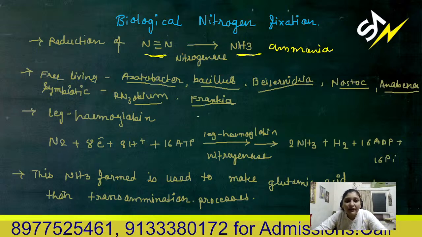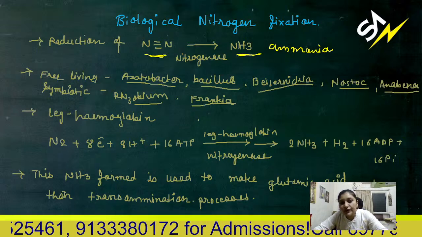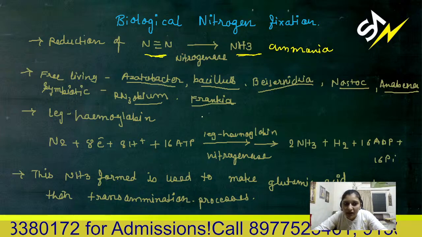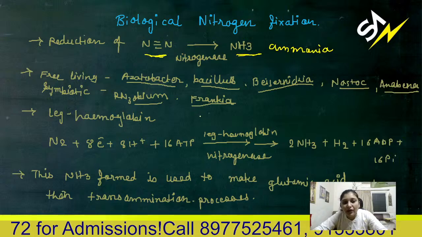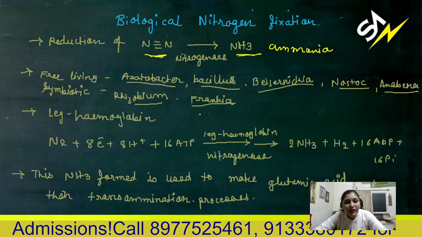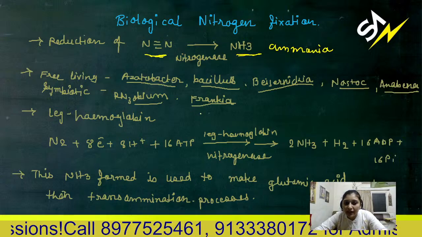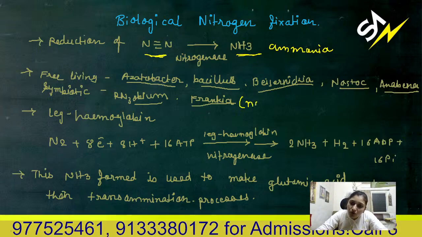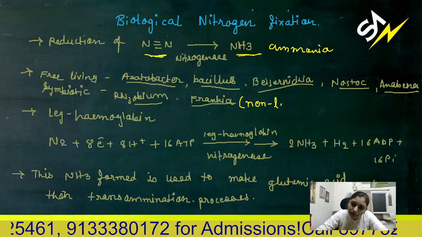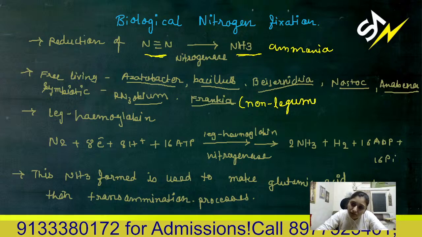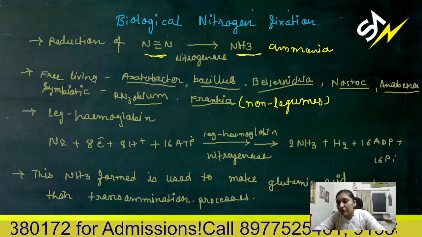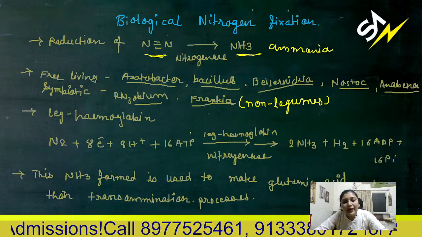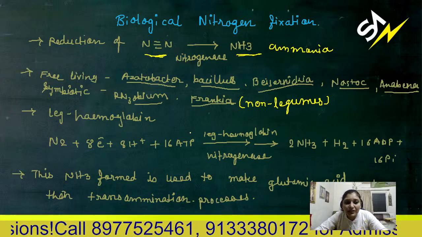There are free-living nitrogen fixers like Azotobacter, Bacillus, Beijerinckia, Nostoc, and Anabaena, and symbiotic nitrogen fixers like Rhizobium and Frankia. Frankia is symbiotic with non-leguminous plants and can form nodules in their roots.